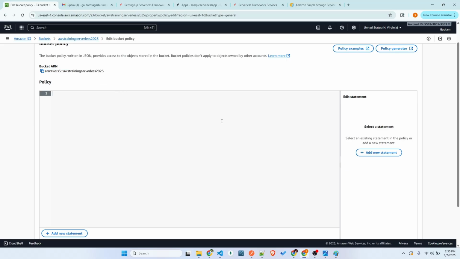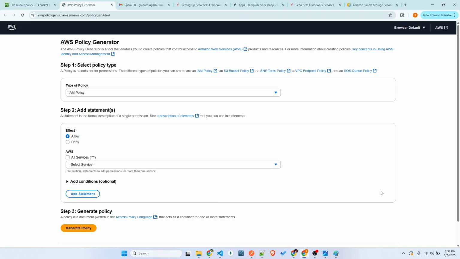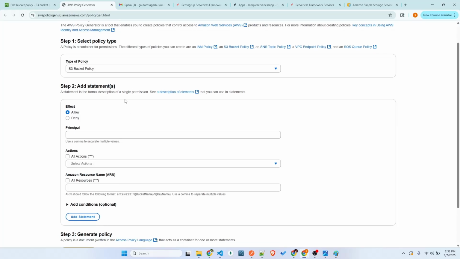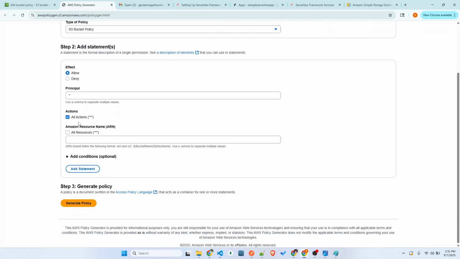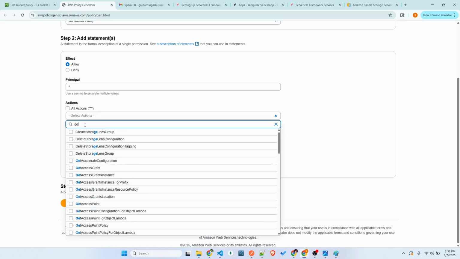So here we need to generate this policy. I'll just quickly generate it. You can go here, policy generator, click here. You can select the S3 bucket policy here. I'm going quickly, just to not invest a lot of time in these basic operations. We're going to build a bigger project. So for principal, you can just keep star, all the principals or anyone. And for actions I'm just giving all, or else you can select get or any operation. You can just click get. So get permissions, a lot of things are there, right?